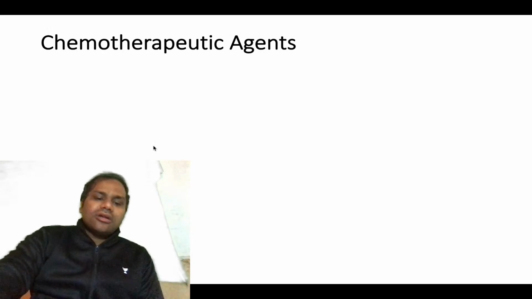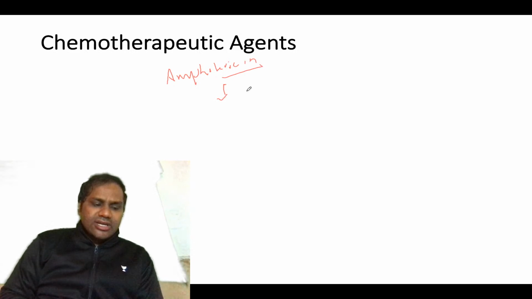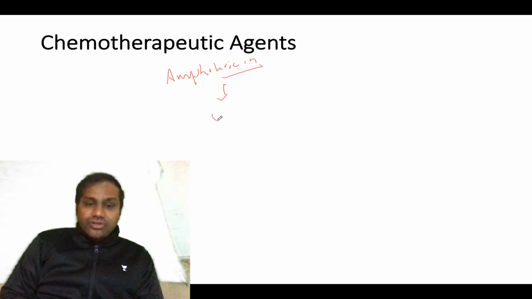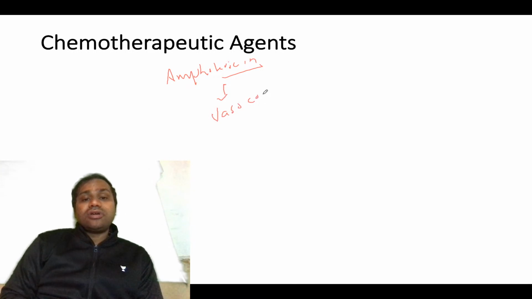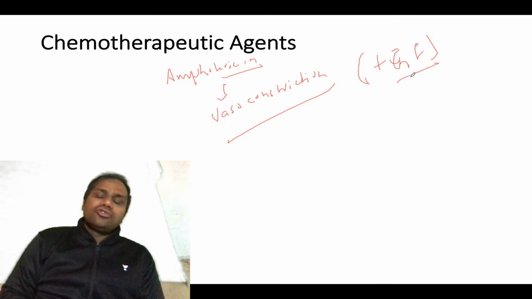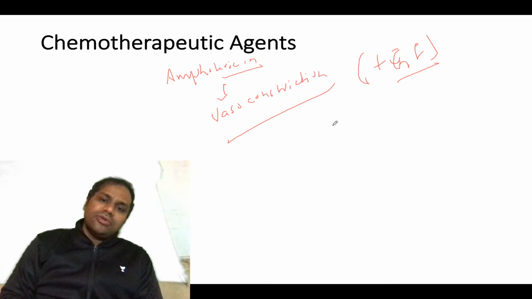Then you have another drug, amphotericin B. So what will amphotericin B do? This will basically result in renal vasoconstriction, because of tubuloglomerular feedback, TGF, and also because of direct tubular toxicity.